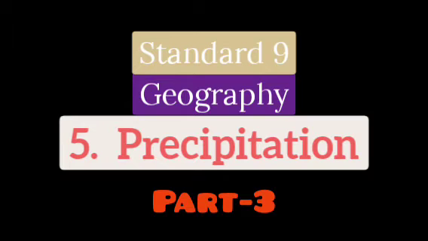These winds are obstructed by the high mountain ranges coming in their way. When the winds are blowing from one direction to the other and meet the mountains, they get obstructed by the high mountains. They start going upwards. Why upwards? Because the mountains have a slope. So they start going upwards along the slope of the mountains.